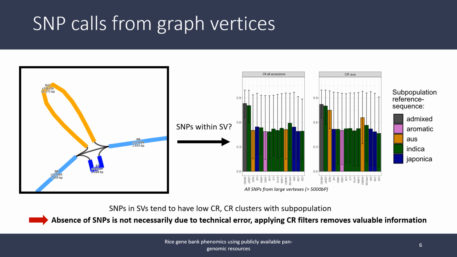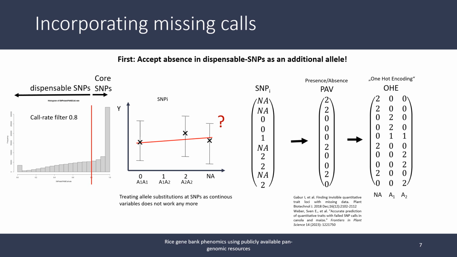When looking at call rates of SNPs identified in such vertices, we see that these cluster with subpopulation. For example, SNPs first identified in the reference sequences belonging to Aus on average have higher call rates in the Aus subpopulation. We can conclude that applying strict call rate filters to such SNP sets removes important genotypic information and that absence of SNPs may not necessarily be due to technical error.